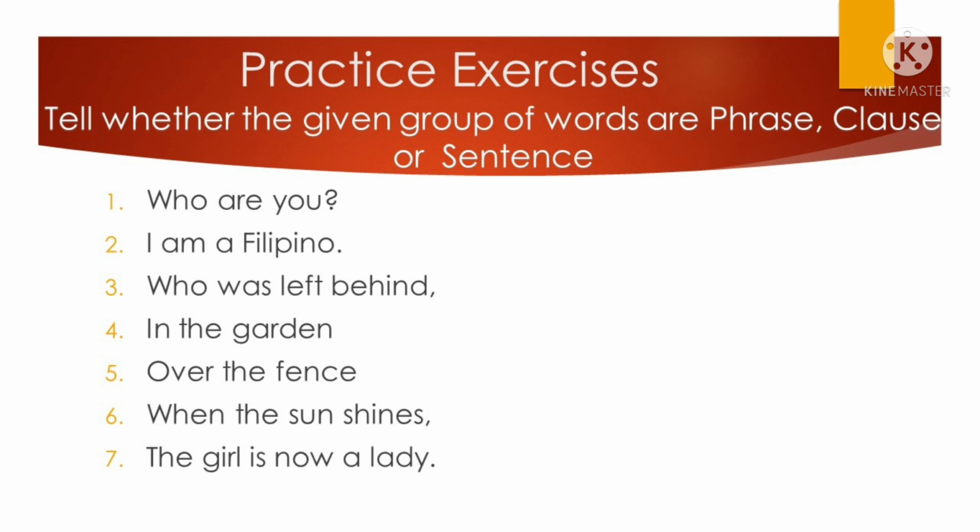The girl is now a lady. So, the girl is what? A lady. Who is a lady? The girl. So, the idea is complete. Number 7 is a sentence.